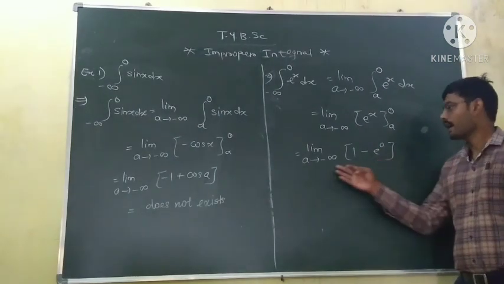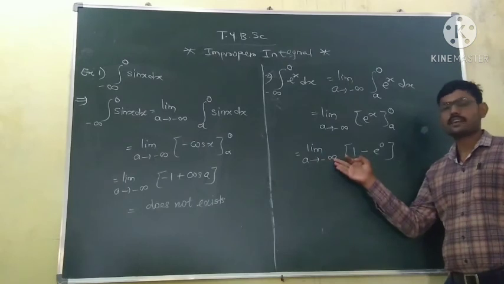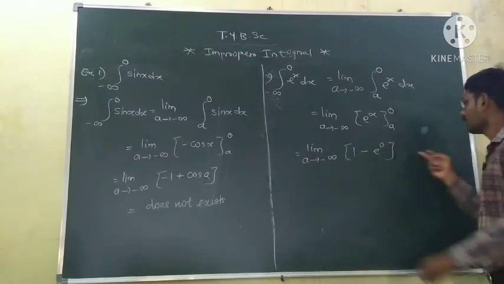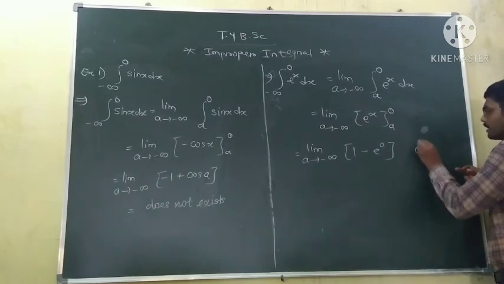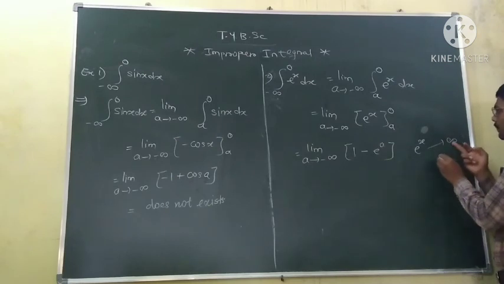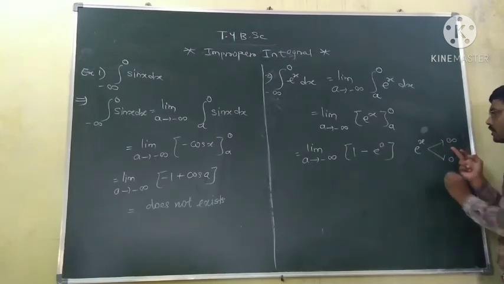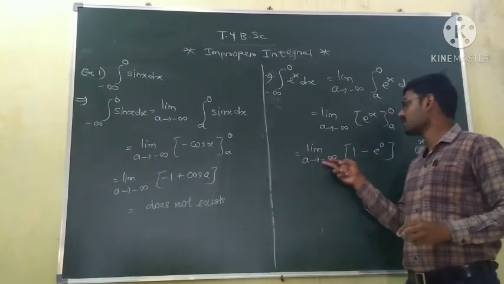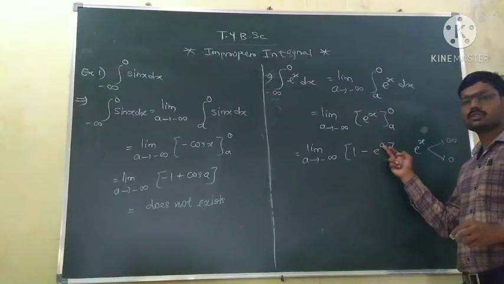Now as a tends to minus infinity, e raised to power a tends to 0. We know the limit of e raised to power x is infinity if x tends to infinity, and 0 if x tends to minus infinity.